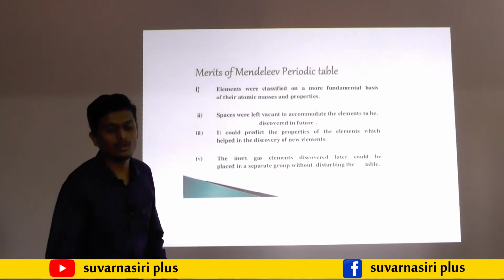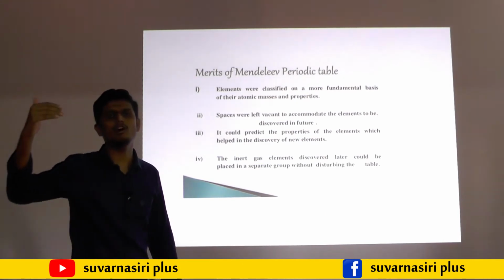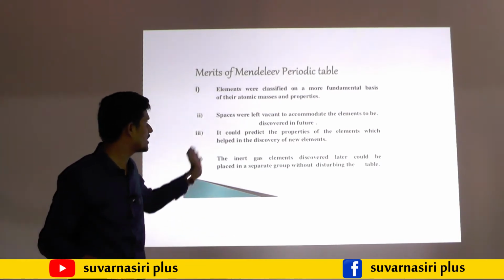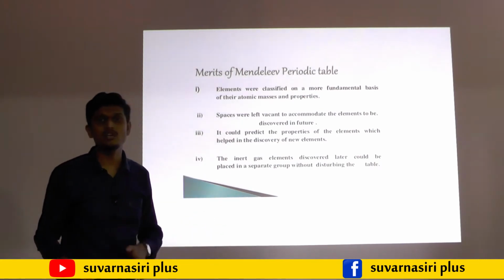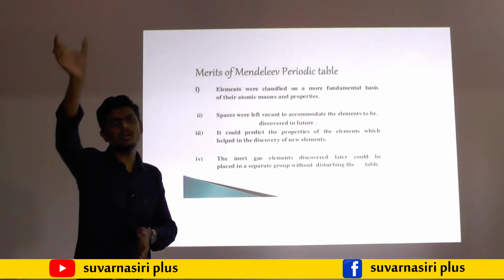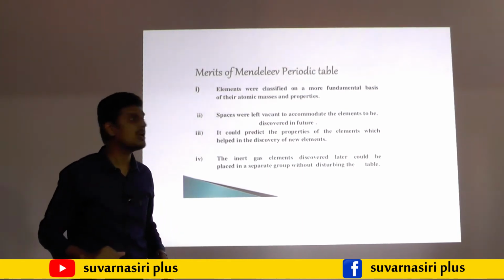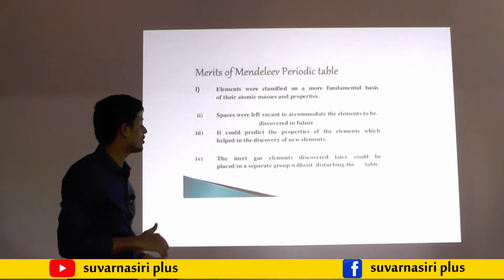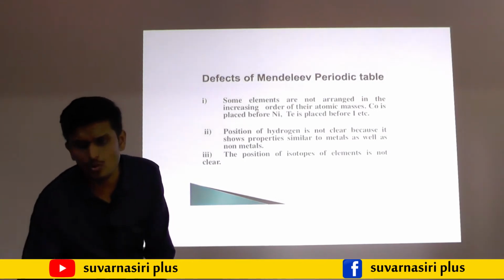Then when he made the periodic table, inert gases like helium, neon, argon, krypton, xenon were not at all discovered at that time. So when they discovered the noble gases or inert gases, they did not at all disturb Mendeleev's periodic table. They placed them in the last group. However, this table failed because of two main reasons.